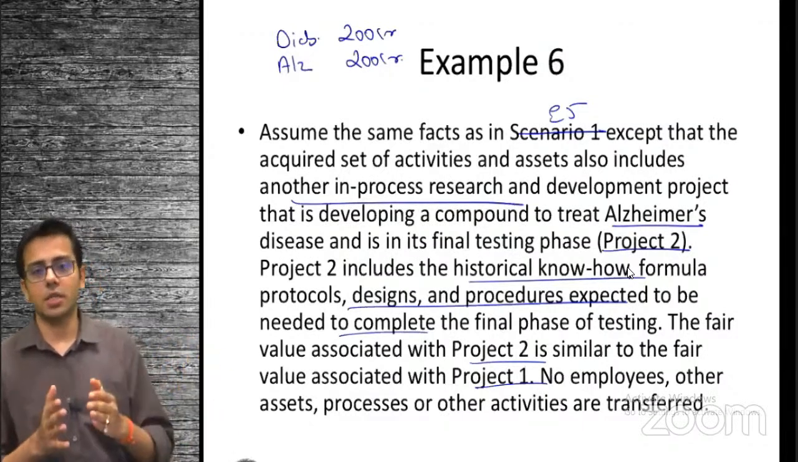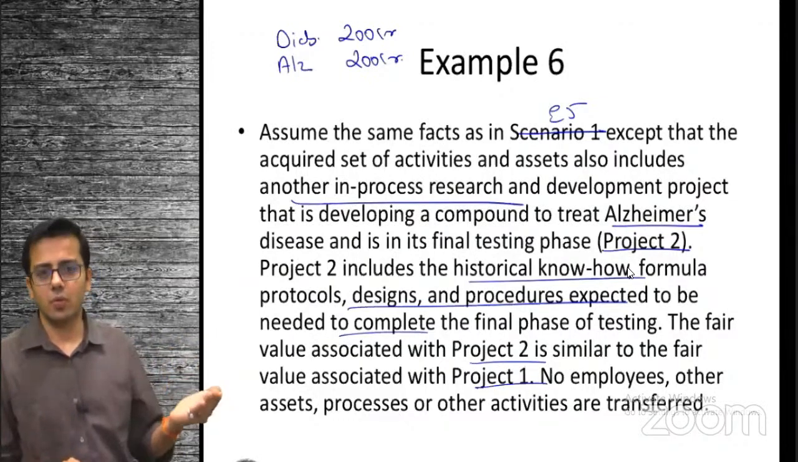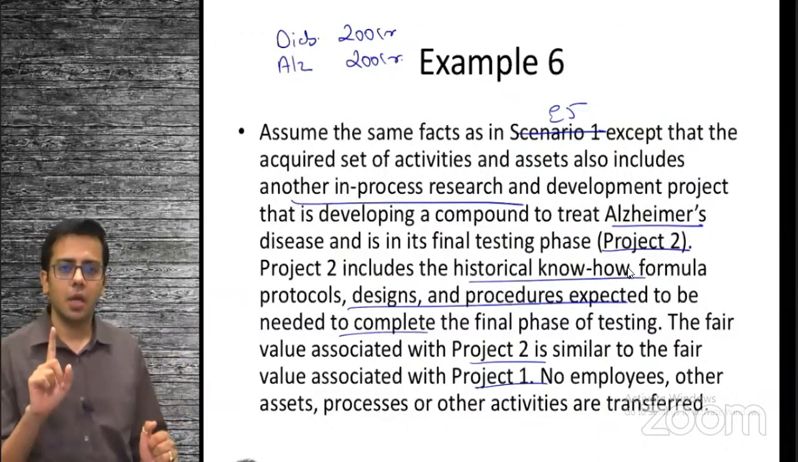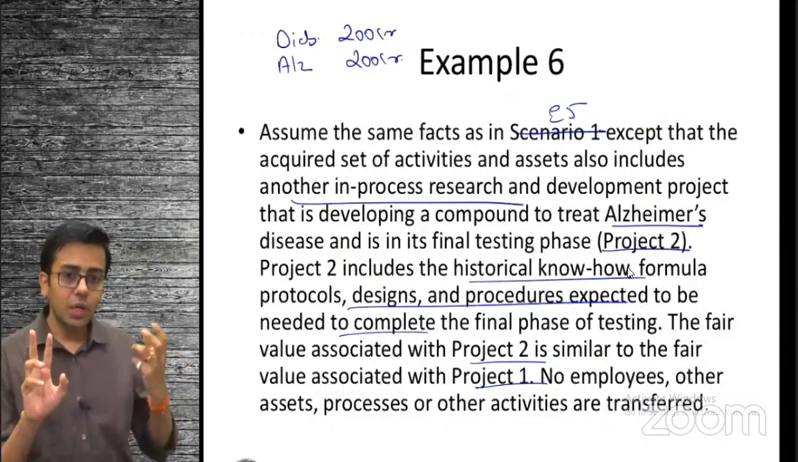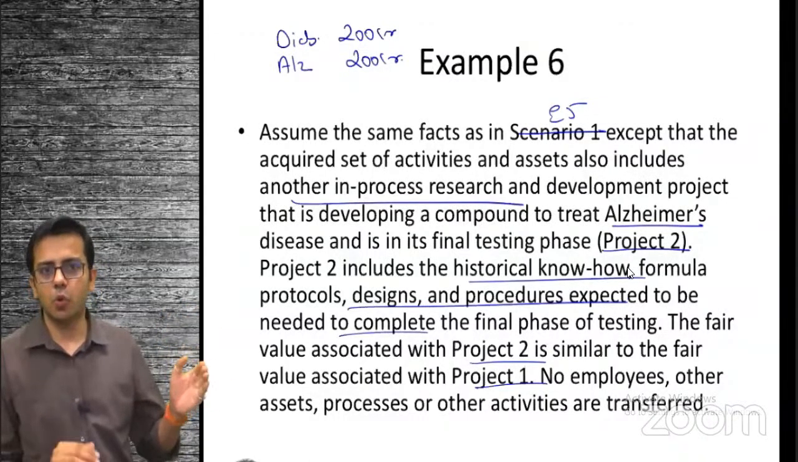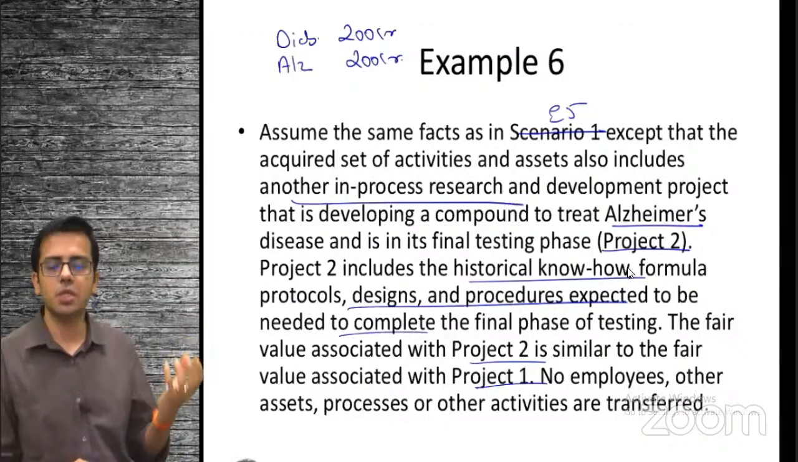So now the next step: is there output? No, we are in the research phase. There is no output. So if there's no output, what we need is input, organized workforce, and critical process. We don't have the process. I proved it with example 5. You don't have the process of converting input into output. The process element is missing over here.